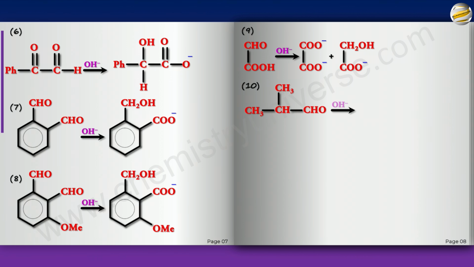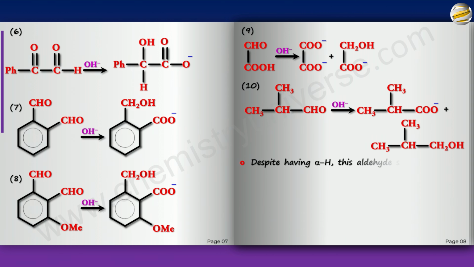Try this one. Pause the video. Here is the answer. Now this guy, despite having this alpha H, is only going to show Cannizzaro and not aldol. And why is it so? Because in aldol, when this becomes minus, remember it's going to become a hindered nucleophile. Hindered systems never act as good nucleophiles. So this shows Cannizzaro despite having alpha H, as the nucleophile produced in aldol is hindered.